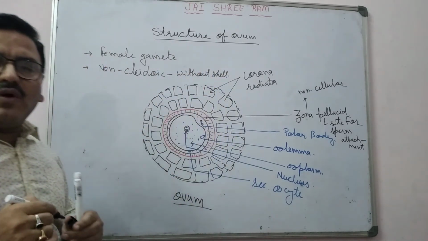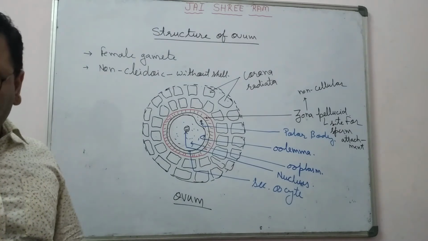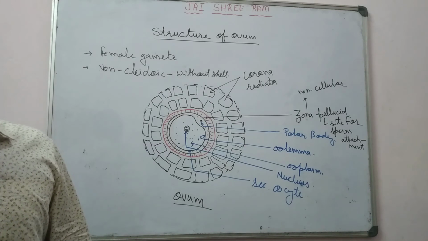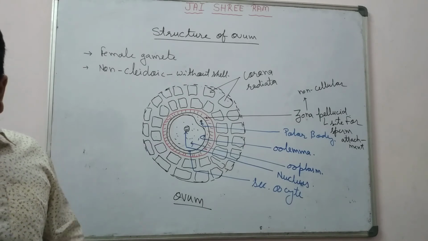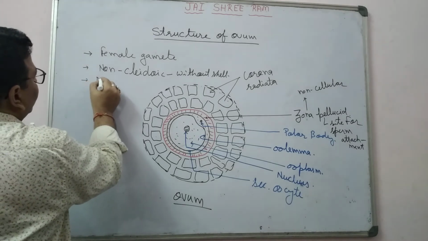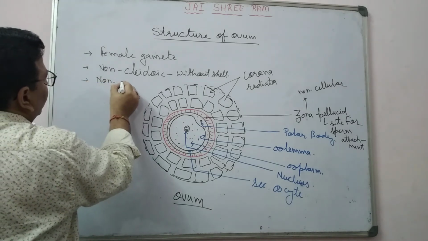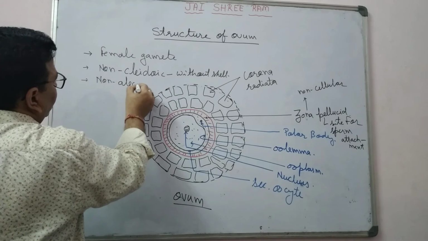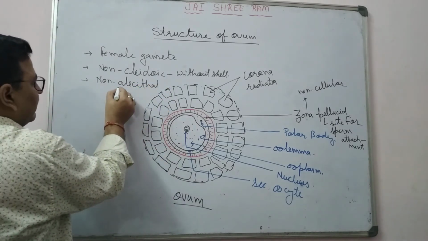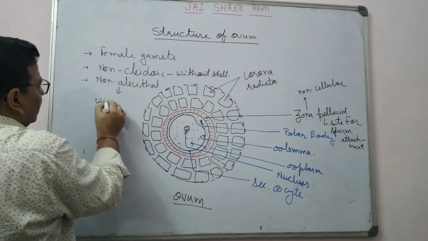The second most important thing about the ovum of the human is that it is non-albuminous, non-yolked, okay. Non-lecithal means without yolk.